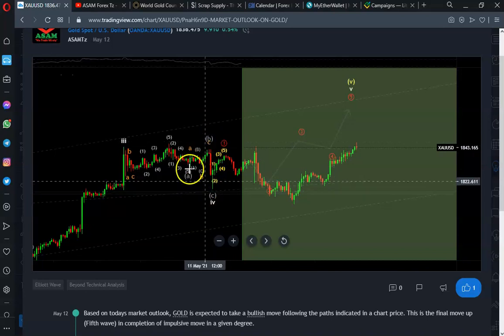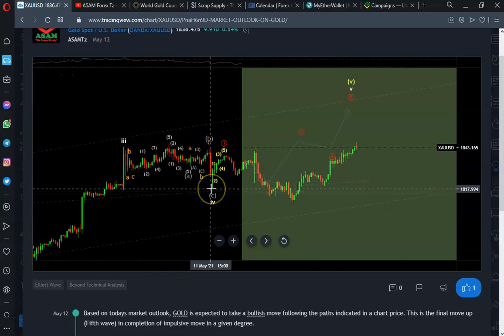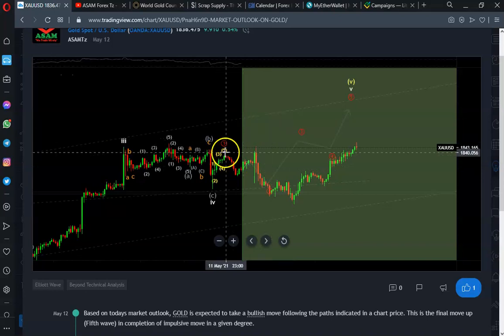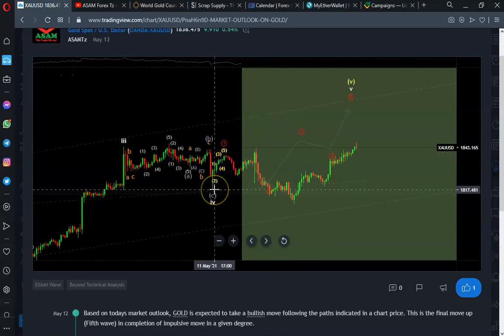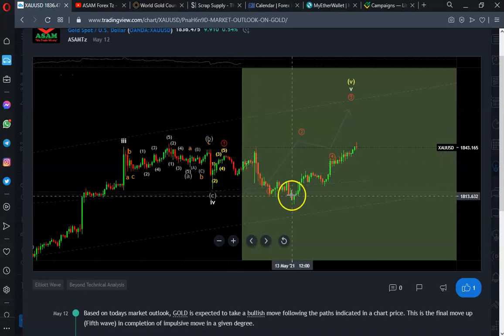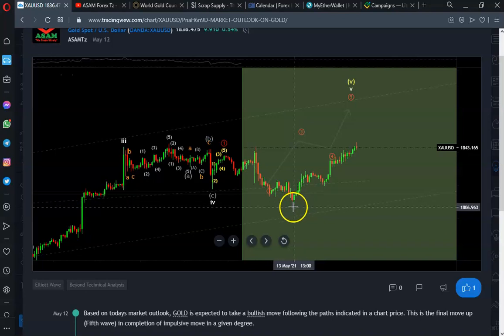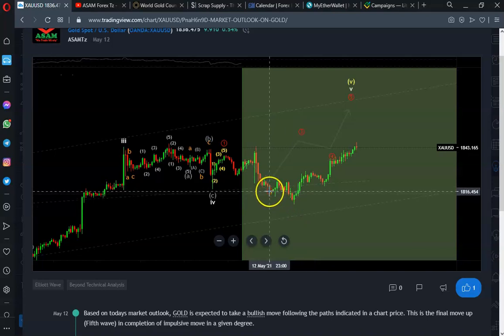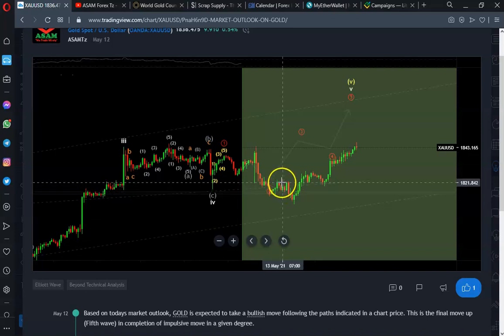We expected a simple ABC, then the market continuing to the top. But because this was too shallow, the market added a connection here, and then we had the second corrective structure in order to go somewhat deeper to reach that price target.